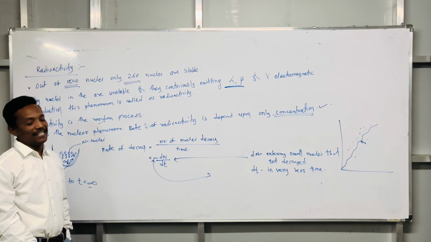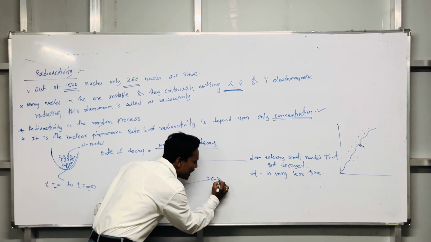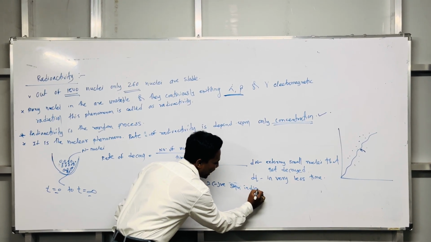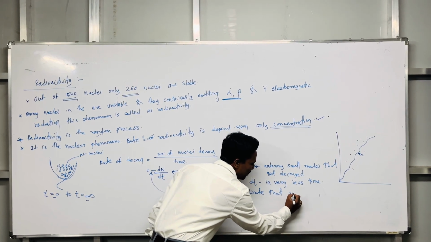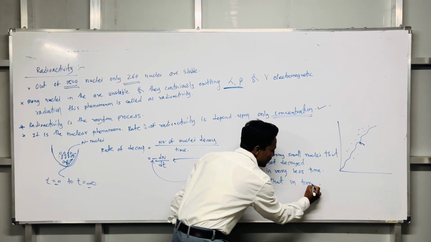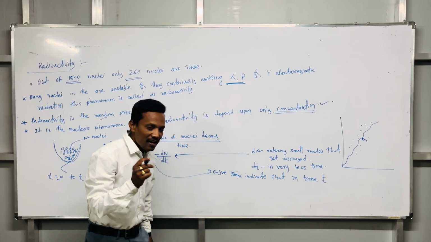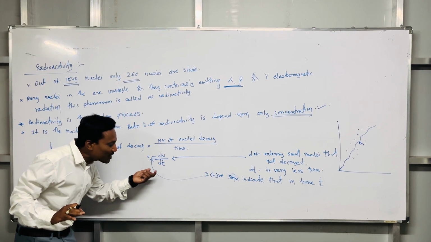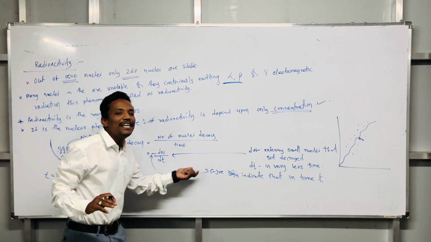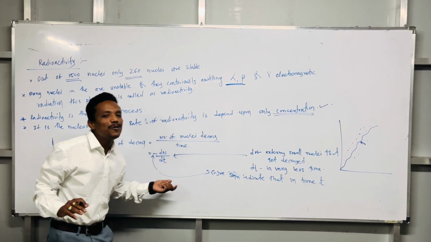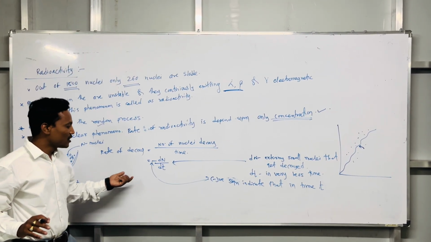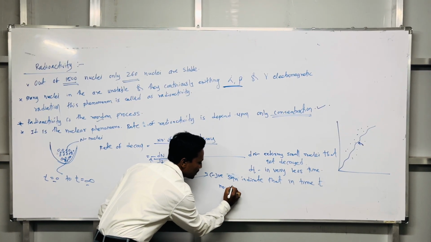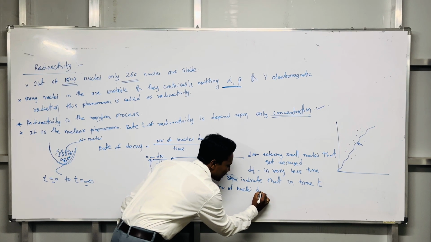What does a negative sign indicate? So negative sign indicates that in a time t, the number of nuclei undergoing the decaying process decreases. म्हणजे जसा जसा टाइम पास होतोय तशा त्याचे न्यूक्लियर डिके होऊन कमी होत चाललंय. म्हणजे नंबर ऑफ न्यूक्लियाय कमी होत चाललंय. ओके, कळालंय? So negative sign indicates in time t the number of nuclei decreases.